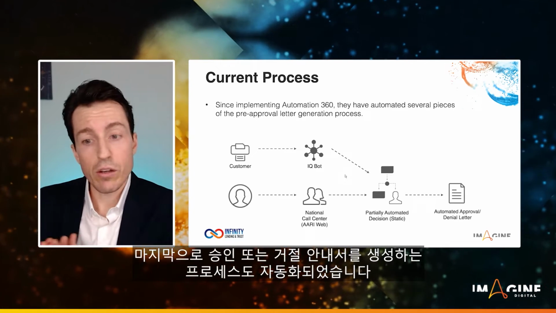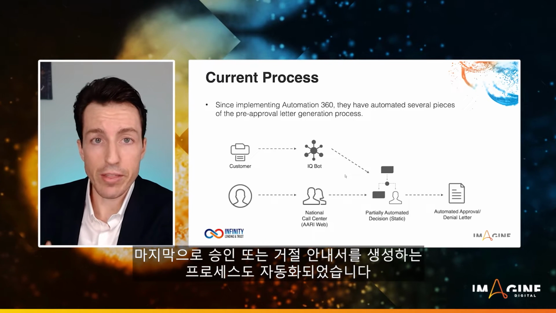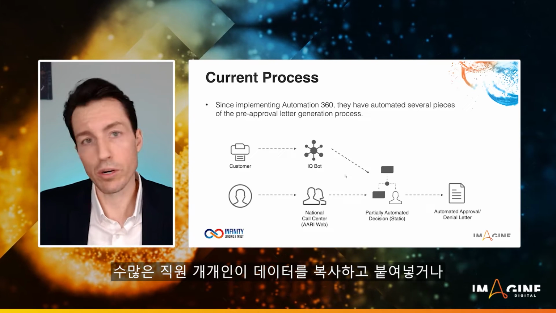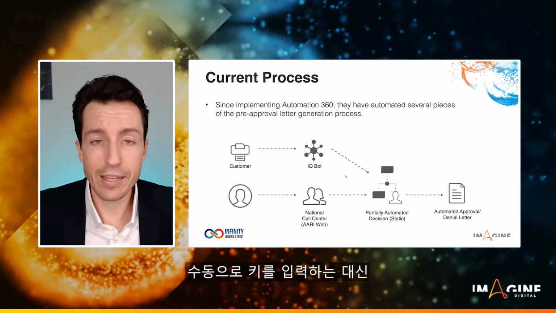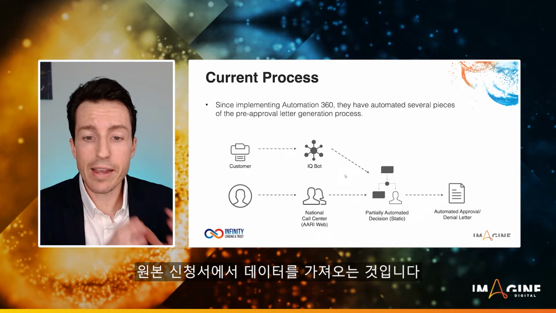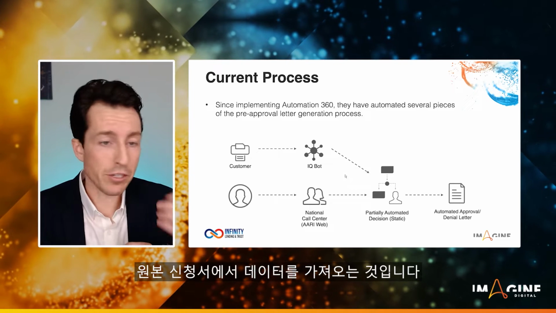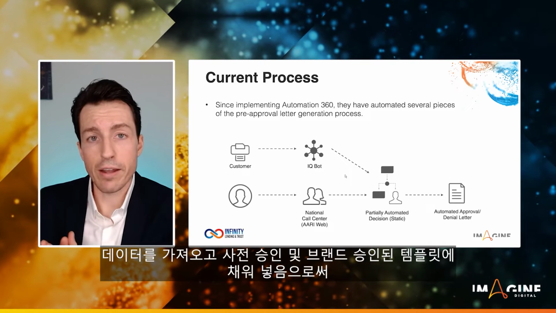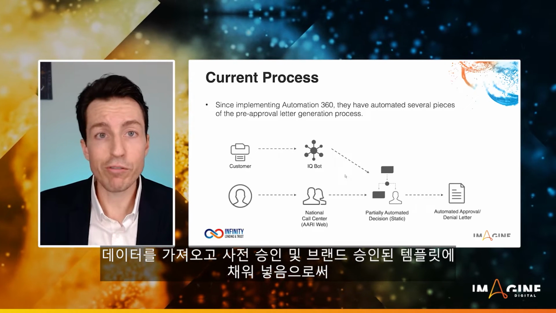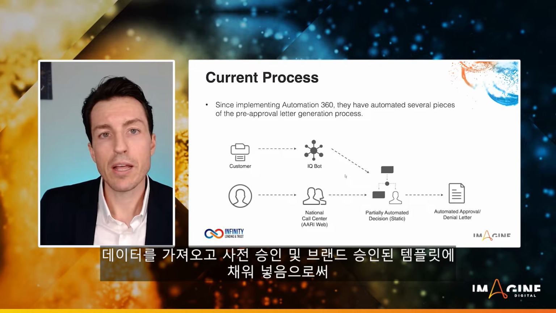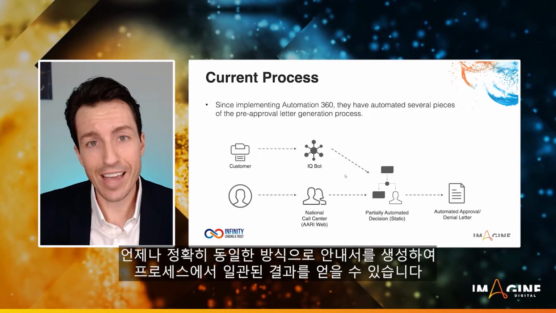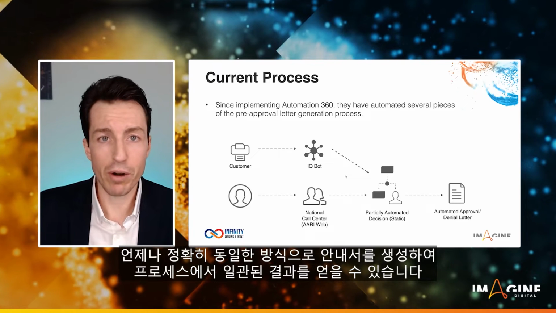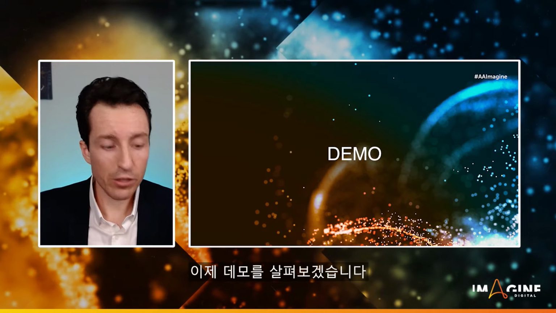Here, finally, we're automating the process of generating that approval or denial letter. So instead of having lots of different individuals copying and pasting data or manually hand keying it, we're going to take the data from that original application. Again, whether it was IQ Bot or call center, really doesn't matter. We're going to fill it into pre-approved, brand approved templates that allow us to generate those letters in the exact same way every single time, so that we have a consistent output from our process. Let's take a look at that demo.